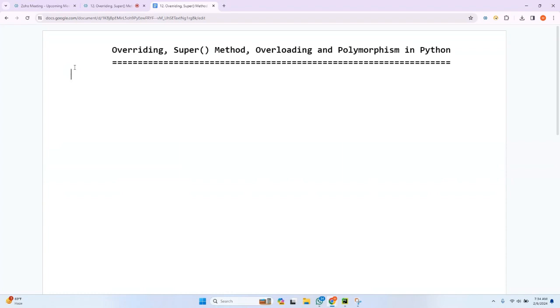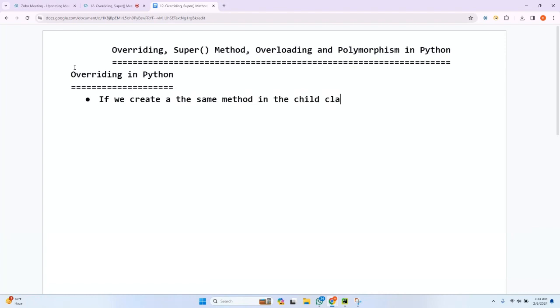Python. Overriding in Python. So what is overriding? Very important concept. Try to listen to it carefully. So if we create the same method in the child class which is already present in the parent class, this is called overriding.